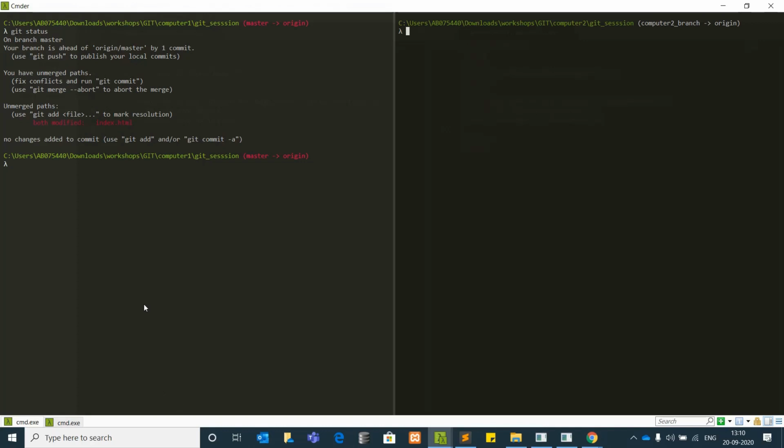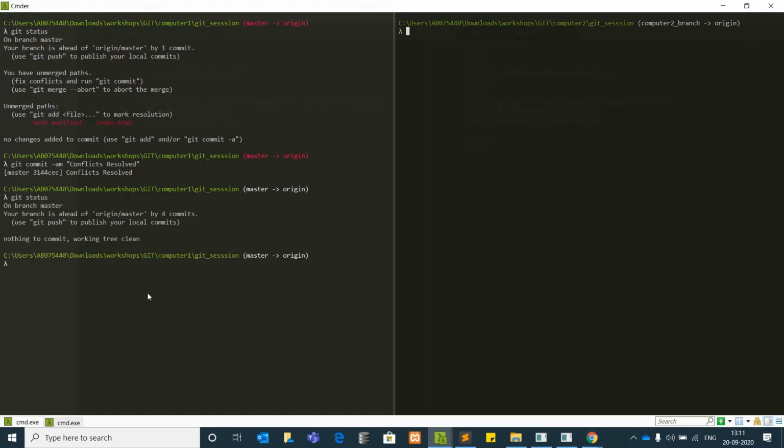See, both modified. Okay, git commit -am conflicts resolved. Now all the changes are proper and working. So now we are in the branch master, and this is the way I showed it, merging the code.